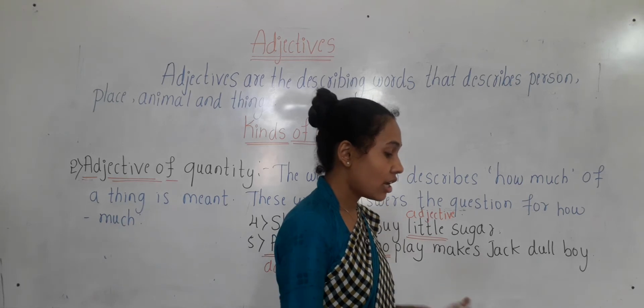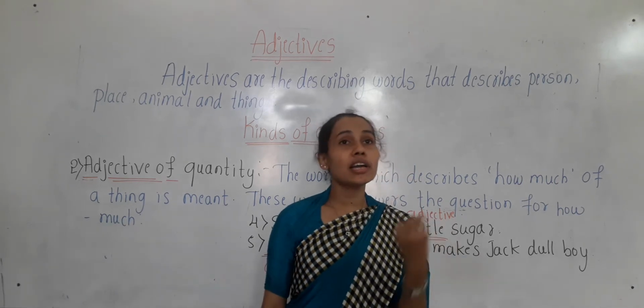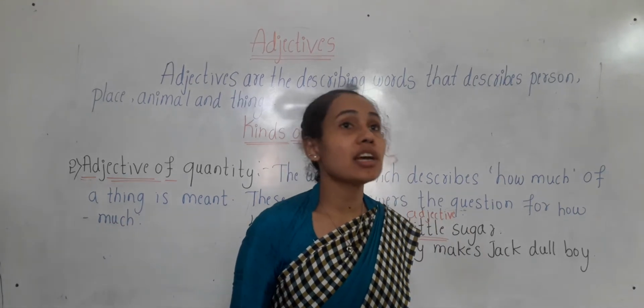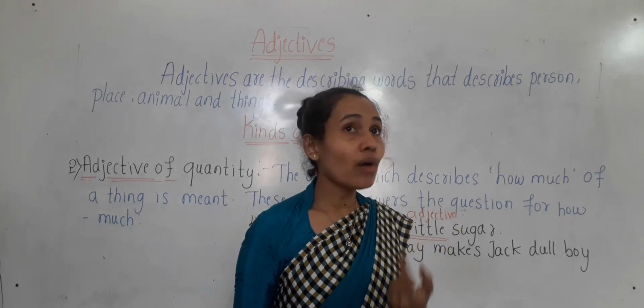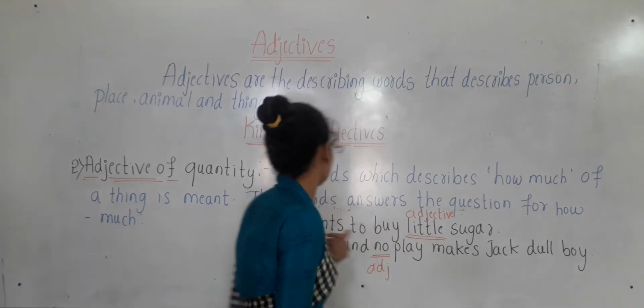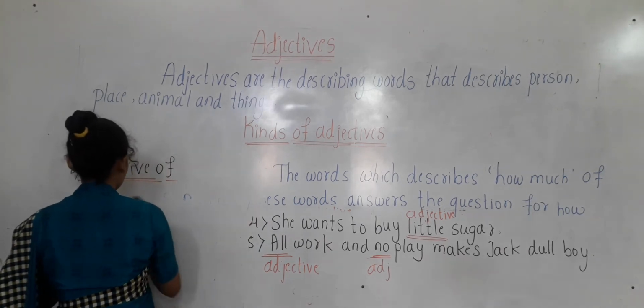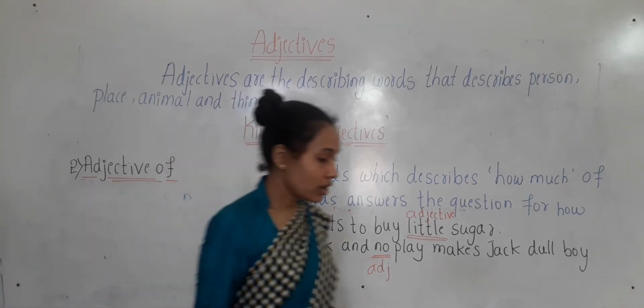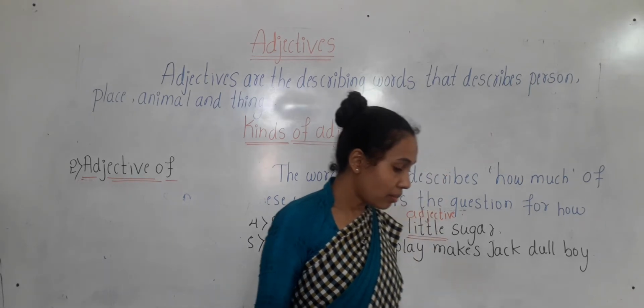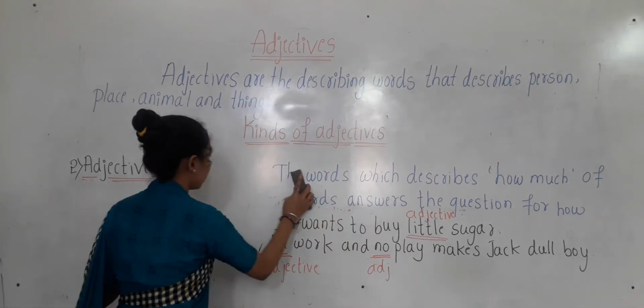Okay, children. Now let us study the third kind of adjective. Which is the third kind, children? Adjective of number. So what do you mean by adjective of number, children?